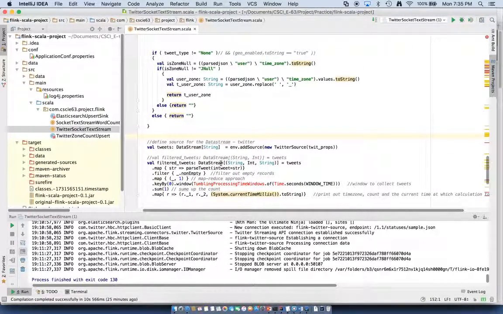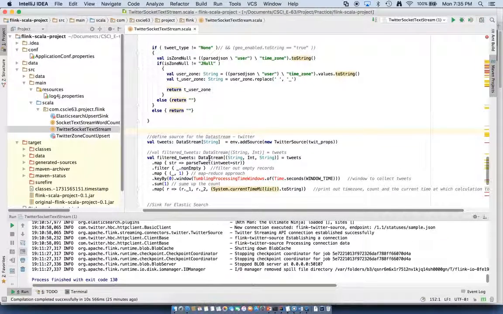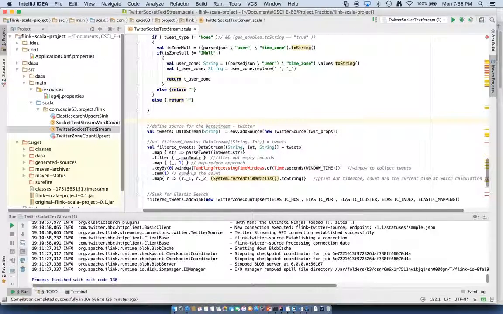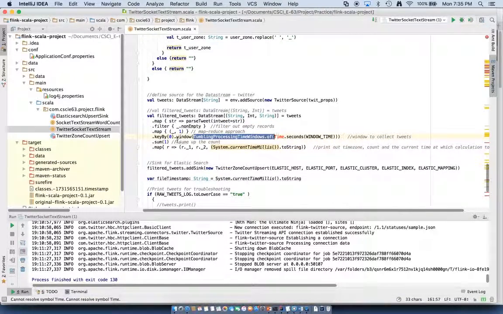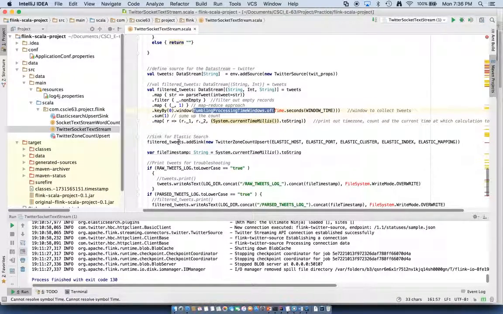Once the environment for the Flink engine has been obtained, the data source, which is the Twitter source here, is assigned to a variable called tweets, and functions against the tweets variable are performed. These functions are very similar to our MapReduce functions, and we can see that we are processing a tumbling block based window operation and calculating the count. We will now run the code to show it working live.